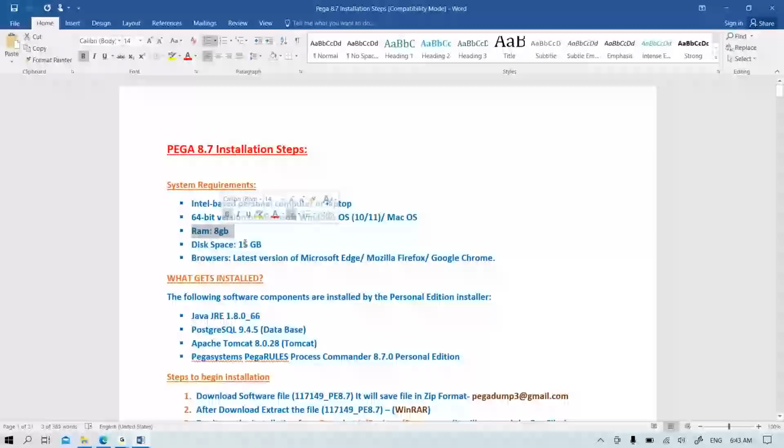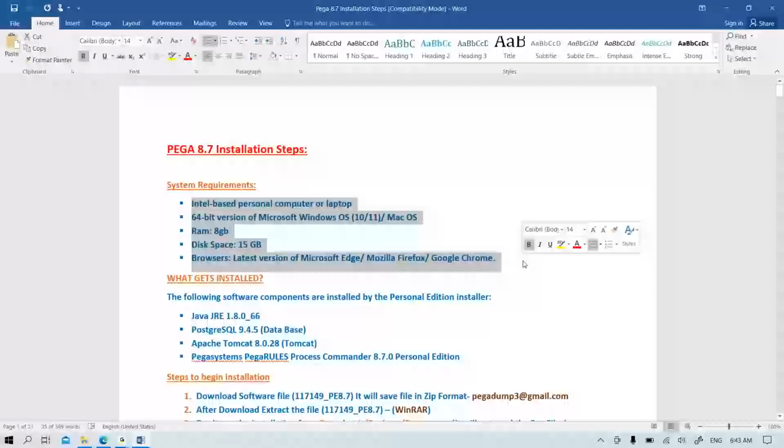And free space: 15 GB free space in any drive. Generally in our local system, we partition into different drives, or sometimes there is only one drive. So whether we have one drive or more, in whichever drive you are installing this setup, you must have 15 GB free space. So that is also required. These are not high requirements, just any common system will have them.